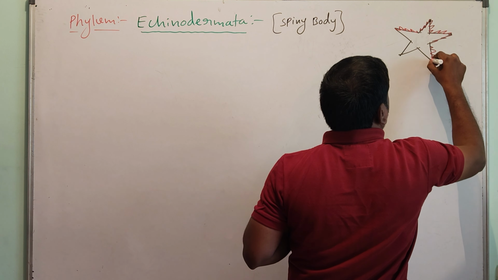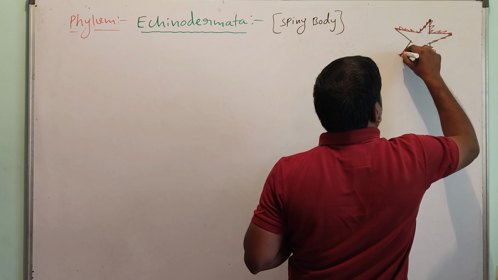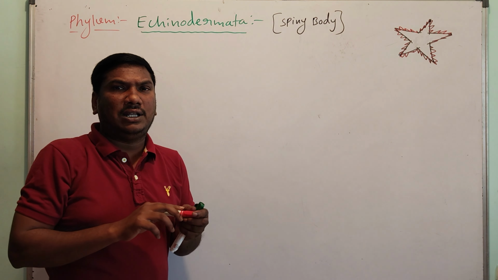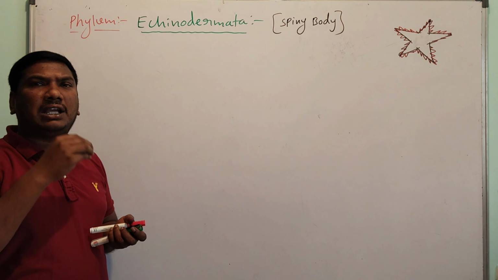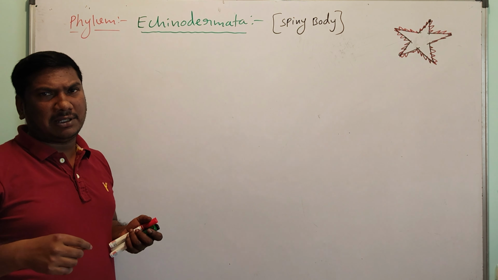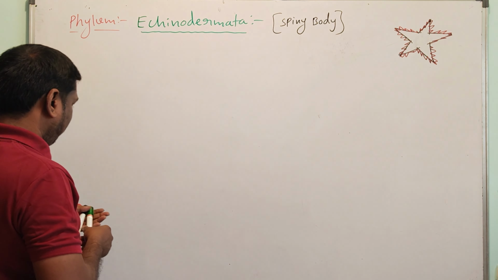The spines are present. Spiny body is present. So they are called Echinodermata. The name Echinodermata is because of the spiny body, the presence of the spines.